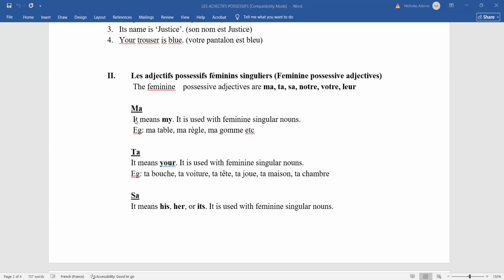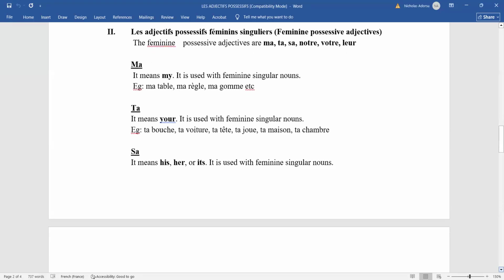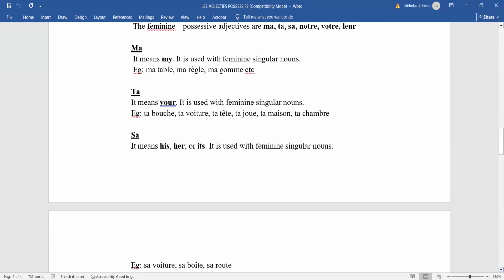Then we have ta. Here the ta will mean your, for feminine singular nouns starting with a consonant, like ta tête, ta maison, ta chambre, ta bouche. So ta bouche is your mouth. Ta chambre, your room. Ta maison, your house. So these are all feminine singular nouns. We have the sa. Sa will mean his, her, or its.